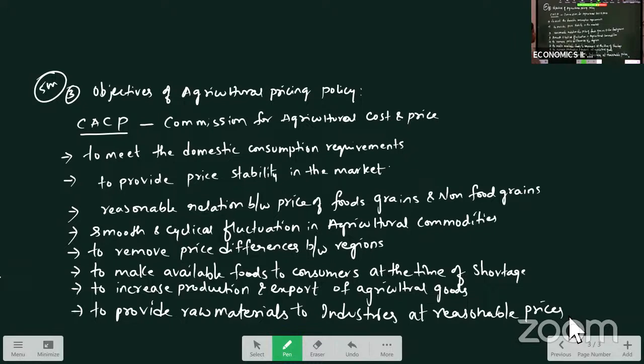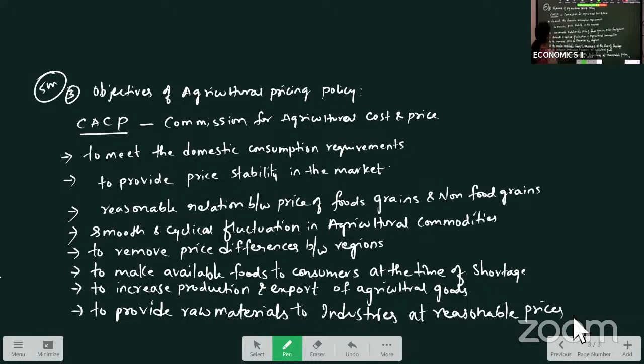One more objective is to have a reasonable relation between the prices of food grains and non-food grains, because some areas are suitable for food grain production, and some areas are suitable for non-food grain production. As they are producing food grains and non-food grains, both sets of farmers should benefit. For that reason, reasonable prices are provided for both food grain and non-food grain production.